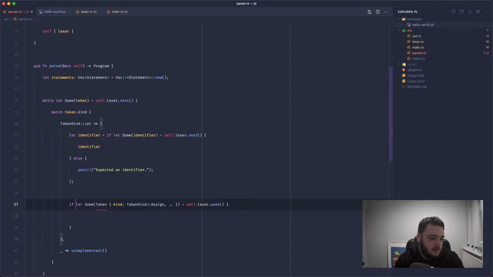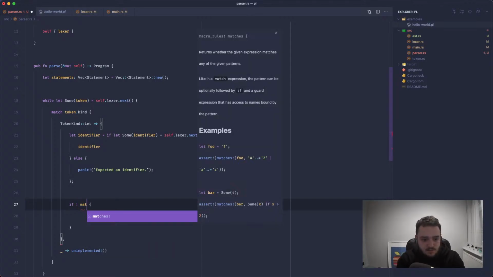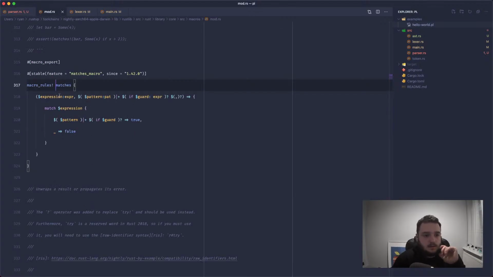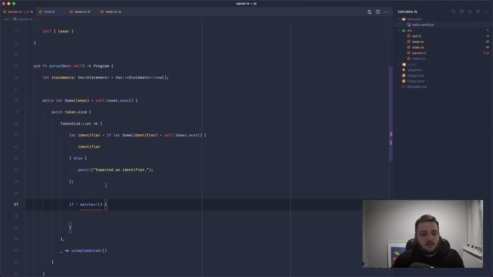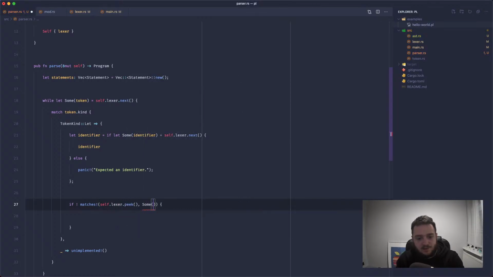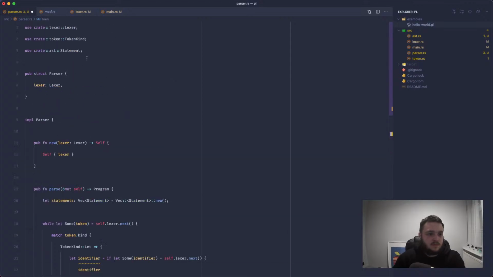No, that doesn't matter. I think we need to say if not matches. So this is a macro here. It takes in an expression and a range of patterns, and it matches against the expression and those patterns. So we can say if self.lexer.peak doesn't match some token, I need to pull in token.